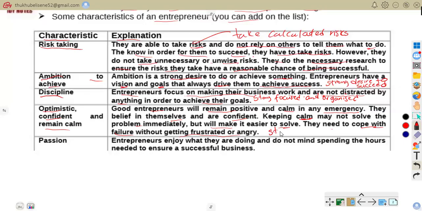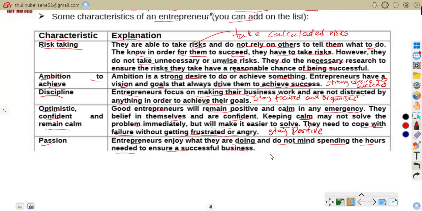They stay positive and believe in success. For example, they find solutions when sales are low. Also, you can talk about passion. Entrepreneurs enjoy what they are doing and do not mind spending the hours needed to ensure a successful business.